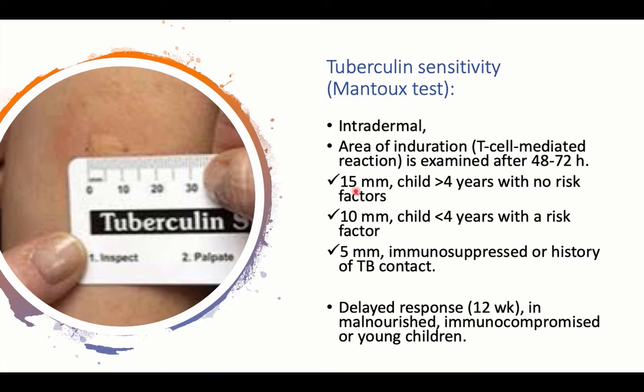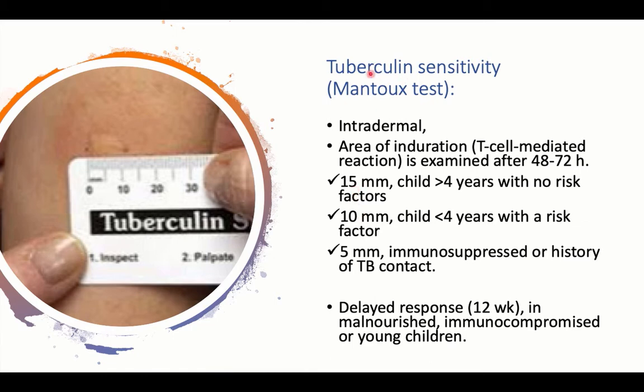So based on the child, whether he is less or more than 4 years of age, and whether he has risk factors like contact with a TB case or an immune compromised condition: for a child more than 4 years with no risk factors, we need an area of induration of about 15 millimeters, or 1.5 centimeters, to diagnose TB infection.